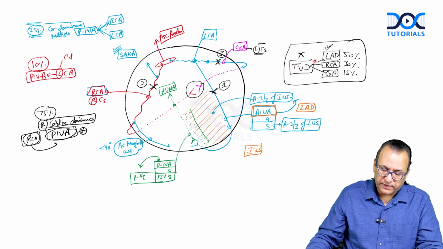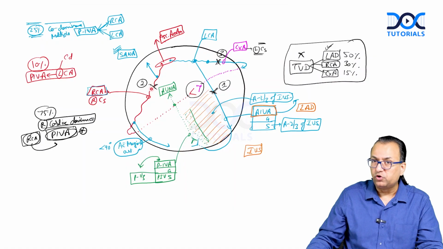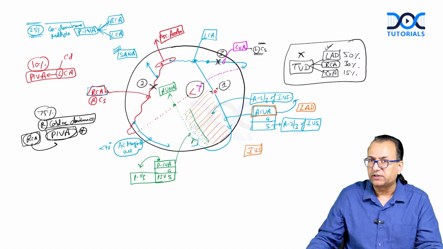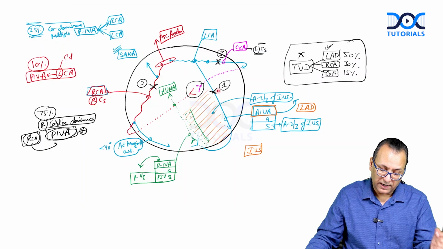So what will happen if the LAD is blocked? How much of the conduction system will be involved? See, the SA nodal and AV nodal arteries are given by the right coronary. If the right coronary is blocked, you may have a problem of the proximal part of the conduction system. But then this artery gives the supply to the distal part of the conduction system. So bundle branch blocks may be there. So if the right coronary artery is blocked, you may have SA nodal, AV nodal ischemia, the proximal part of the conduction system. But if the LAD, or AIVA, the other name, is blocked, then you will have a problem with the distal part of the conduction system, meaning the bundle of His and bundle branches can be involved. So that you have to remember.